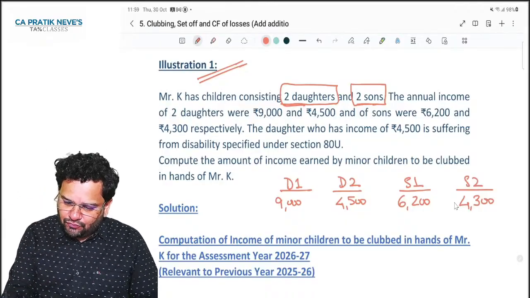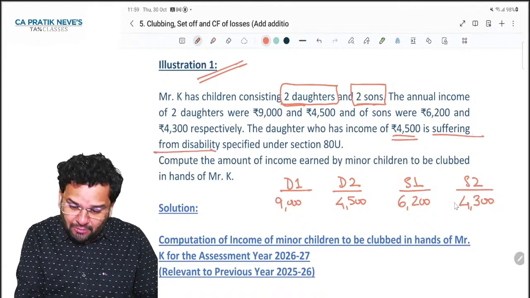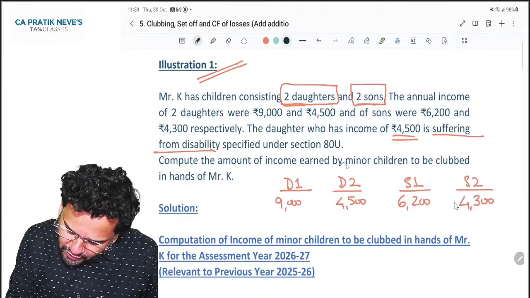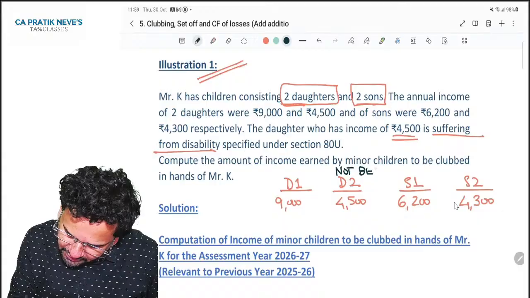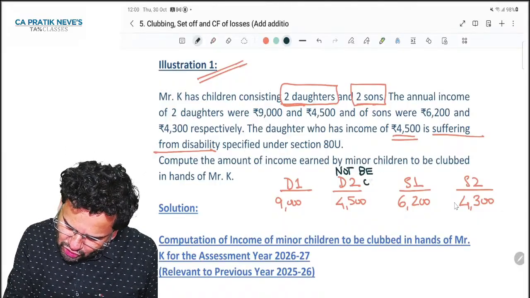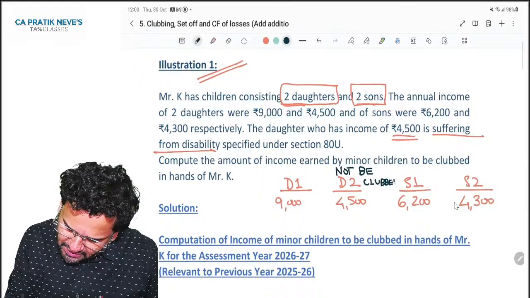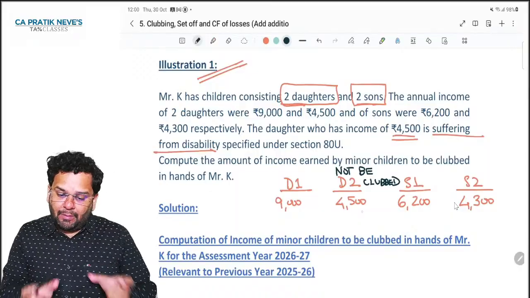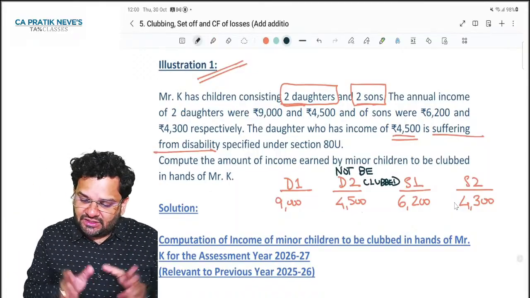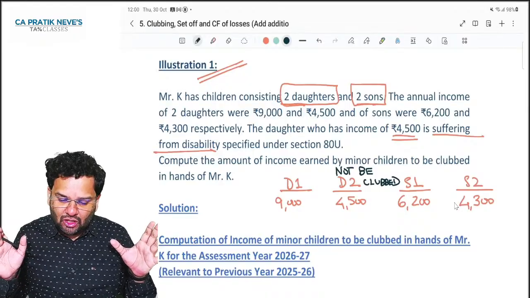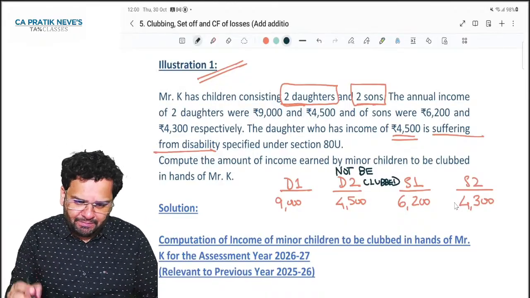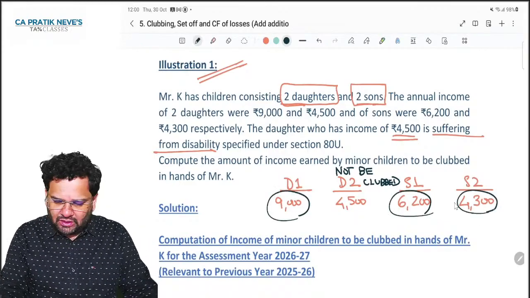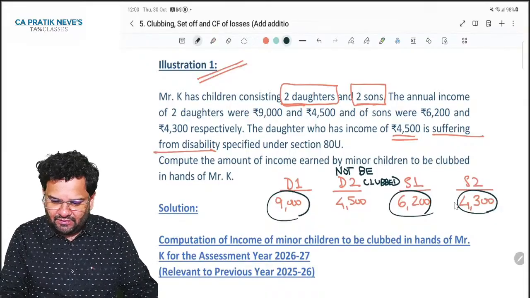The daughter who has income of 4,500 is suffering from disability. So this daughter's income will not be clubbed. Make sense? This daughter's income will not be clubbed. Okay. Compute the amount of income earned by minor children to be clubbed in the hands of Mr. K. Simple. 9,000 plus 6,200 plus 4,300.